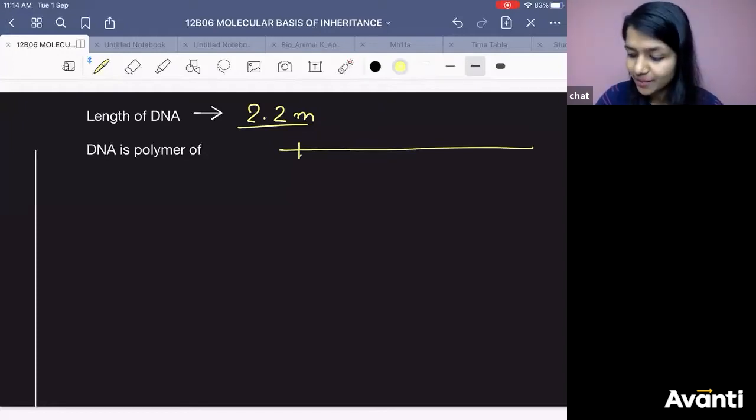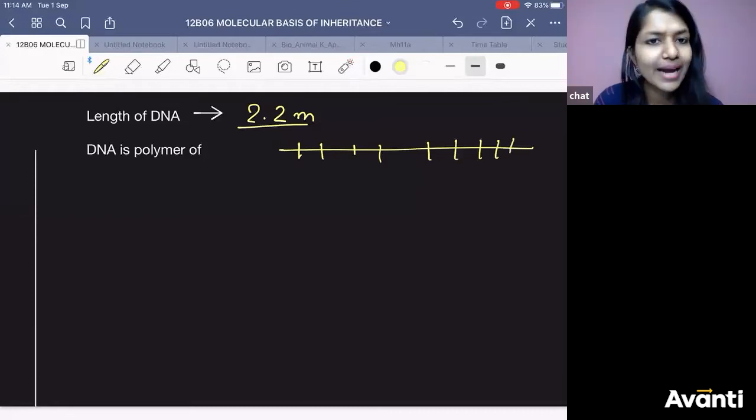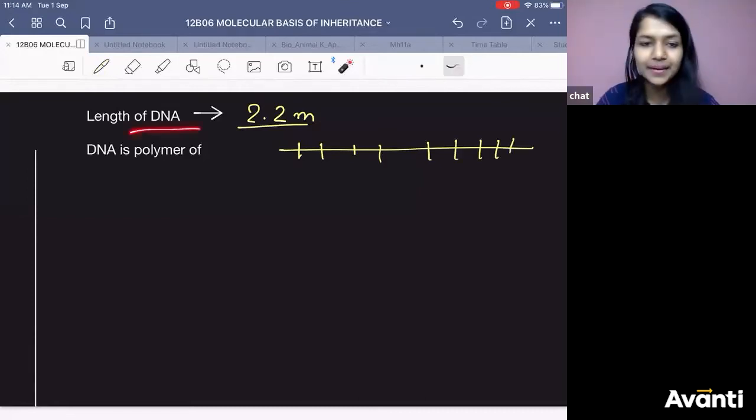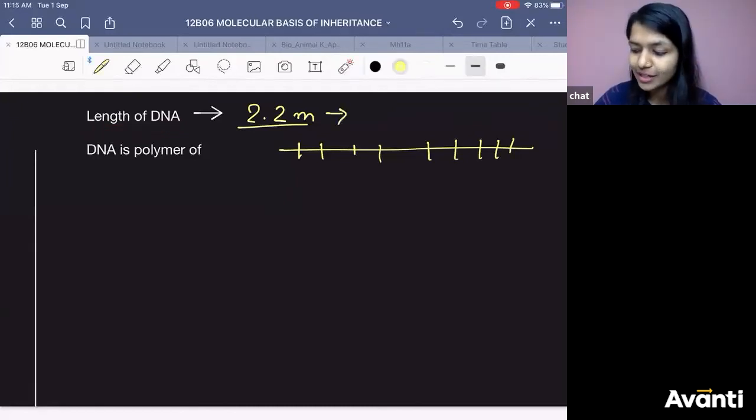How will you get? Can I say number of nucleotides can tell us the length of DNA? Yes, that is right. Can I say that number of nucleotides can help us in determining the length? So how will you find it out?